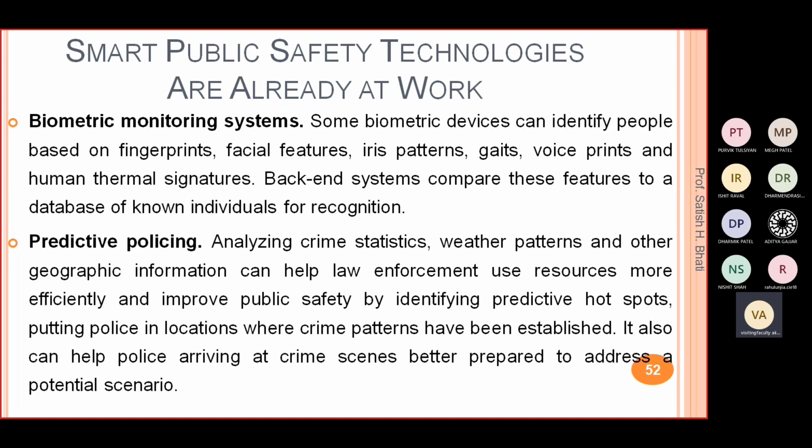That will improve public safety by identifying the predictive hotspots, putting police in the locations where crime patterns have been established, right? It also helps the police arrive at crime scenes better prepared to address whatever incidents happen, right?